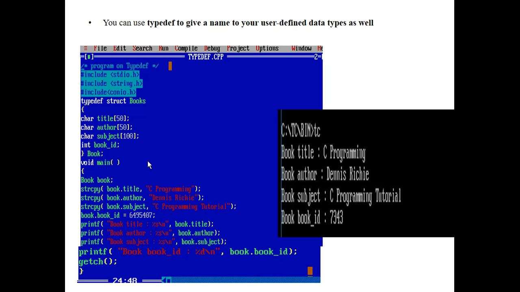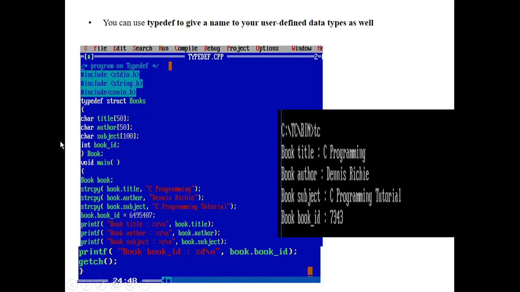Next, you can use Typedef to give a name to a user defined data type as well. As I said, by using Typedef we can create new data types, or you can create new variables too.